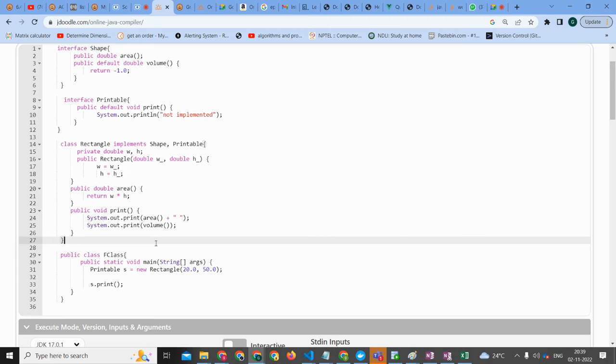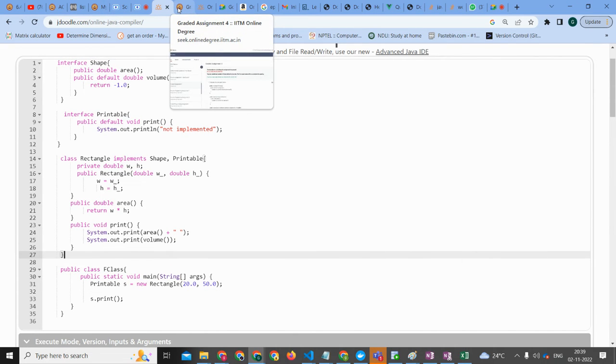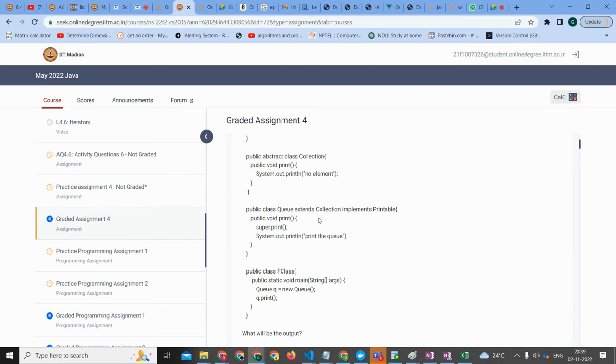Abrar? Yeah, multiple concepts, all the concepts coming together. It's not so much that there are many concepts, but when we get one question, you give multiple questions to us in that single question, like what will happen if we use Printable? What will happen if we use only Shape?